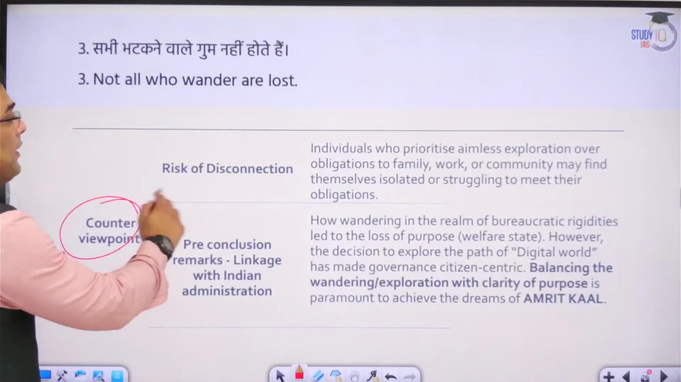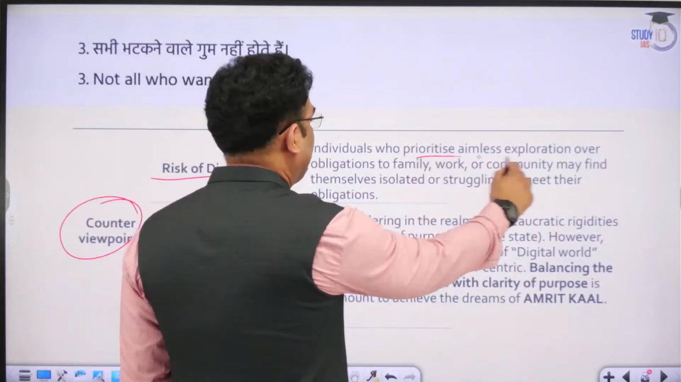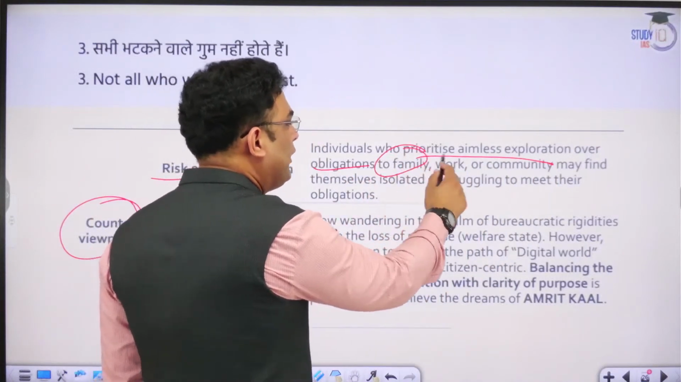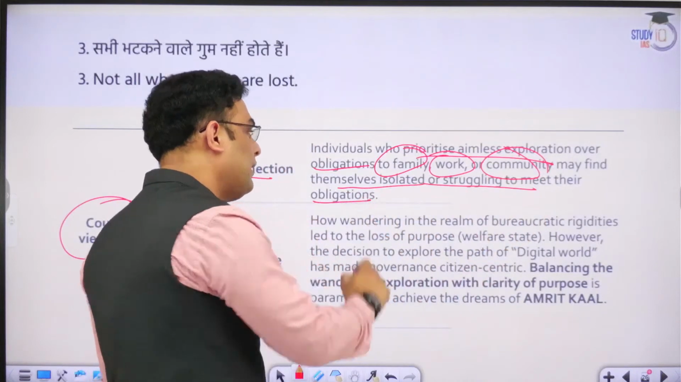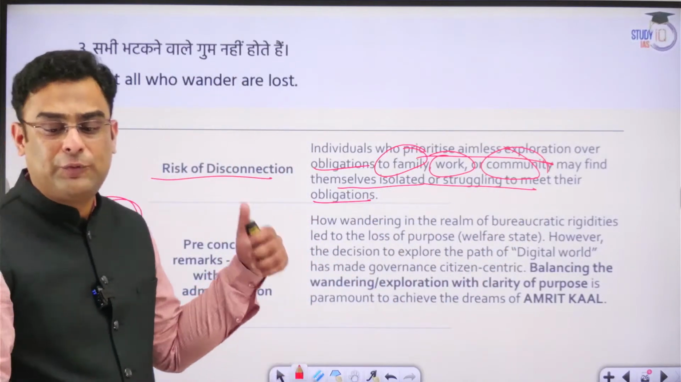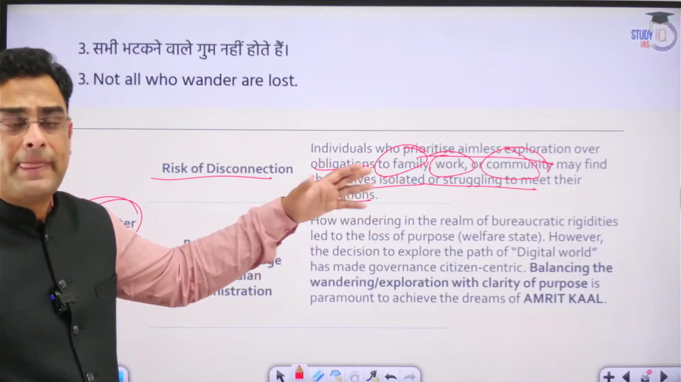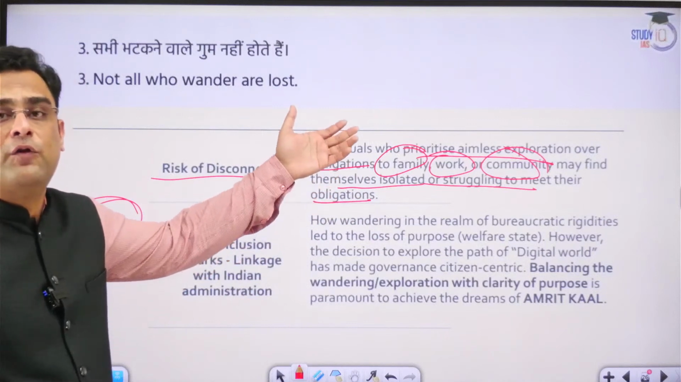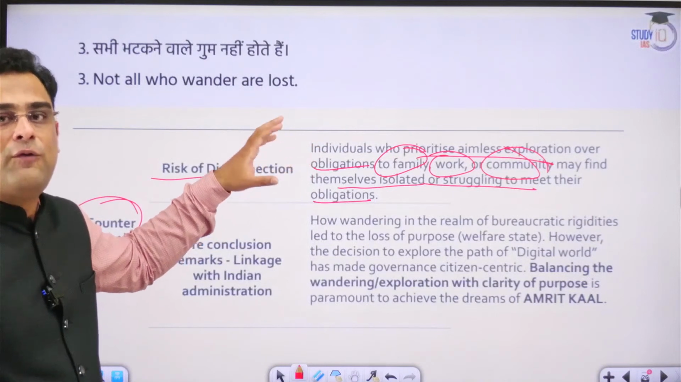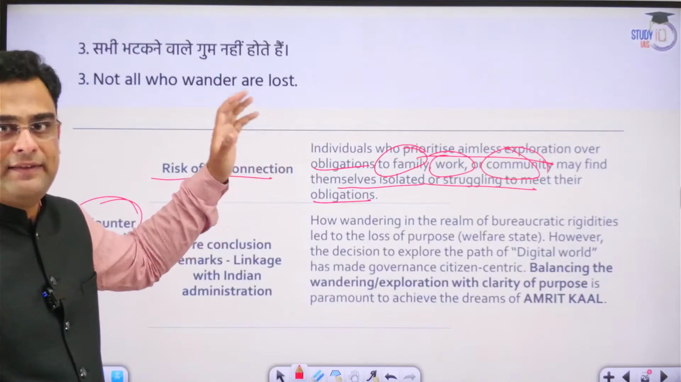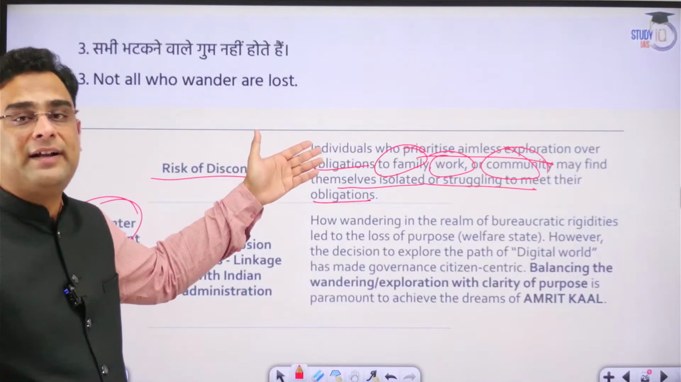Counter viewpoint, risk of disconnection. Individuals who prioritize aimless exploration over obligations to family, work, or community may find themselves isolated or struggling to meet their core obligations. Those people who enter into this process of wandering may end up not fulfilling their other commitments. While this pursuit of wandering might be worthy in some cases, at the same time, one cannot overlook the other commitments that one has.